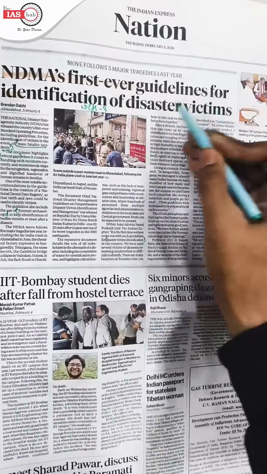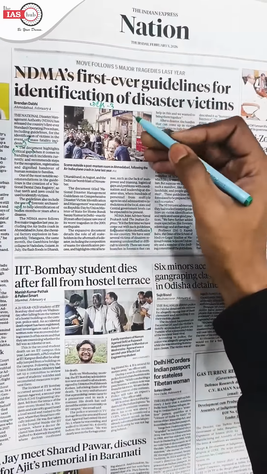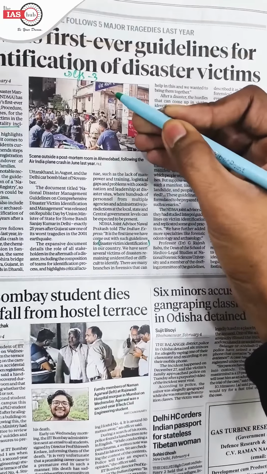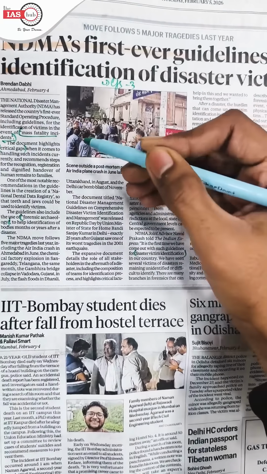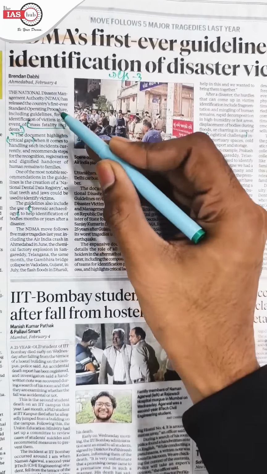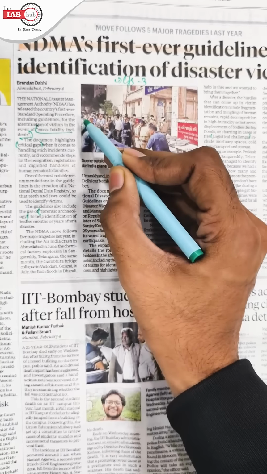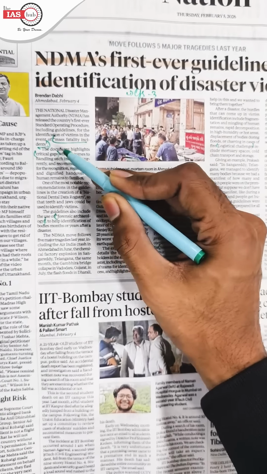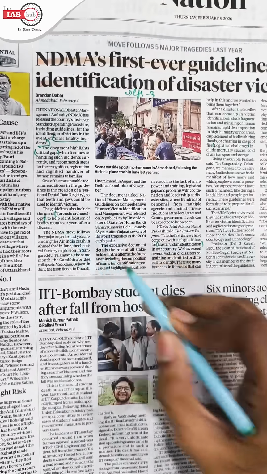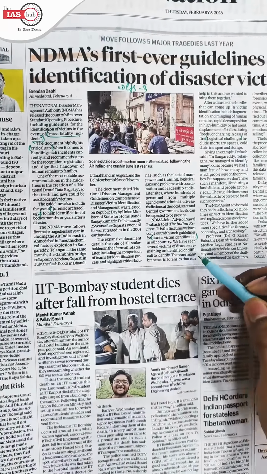NDMA's first ever guidelines for identification of disaster victims. You can use this example in GS3 if the question comes on disaster management, by quoting NDMA's as a way forward that it has released the first ever standard operating procedure all over the country for mass fatality incidents, which focus on forensic archaeology and disaster victim identification.